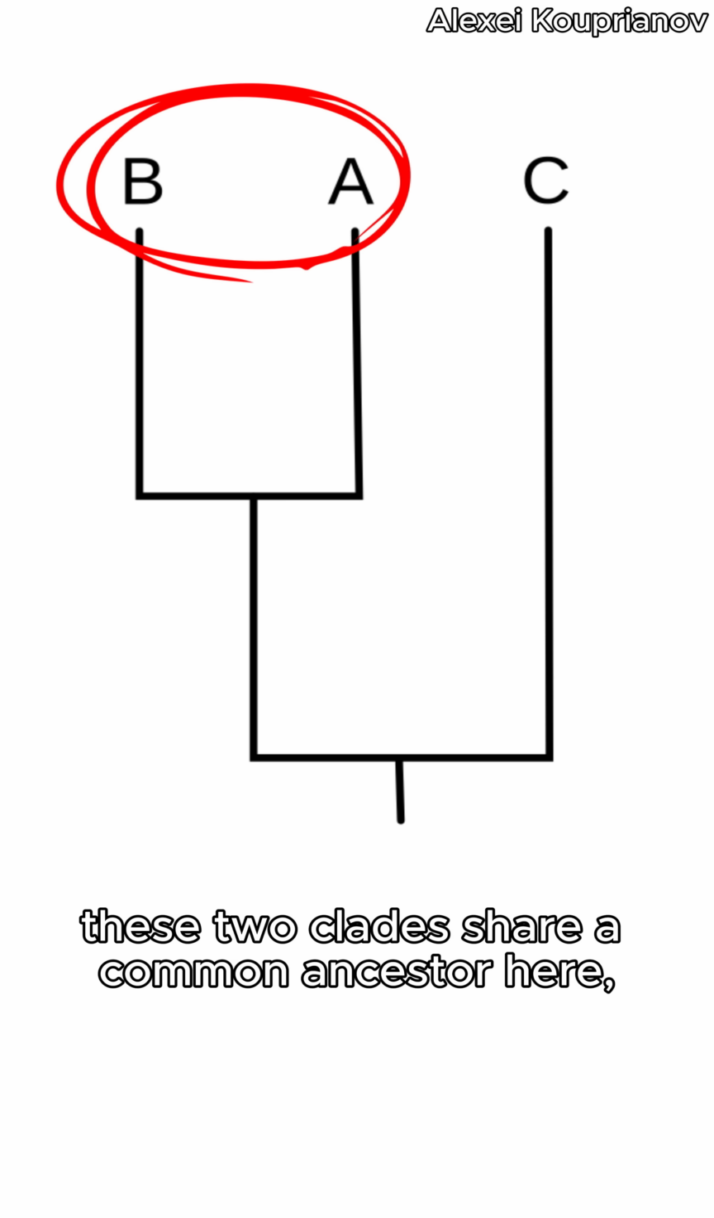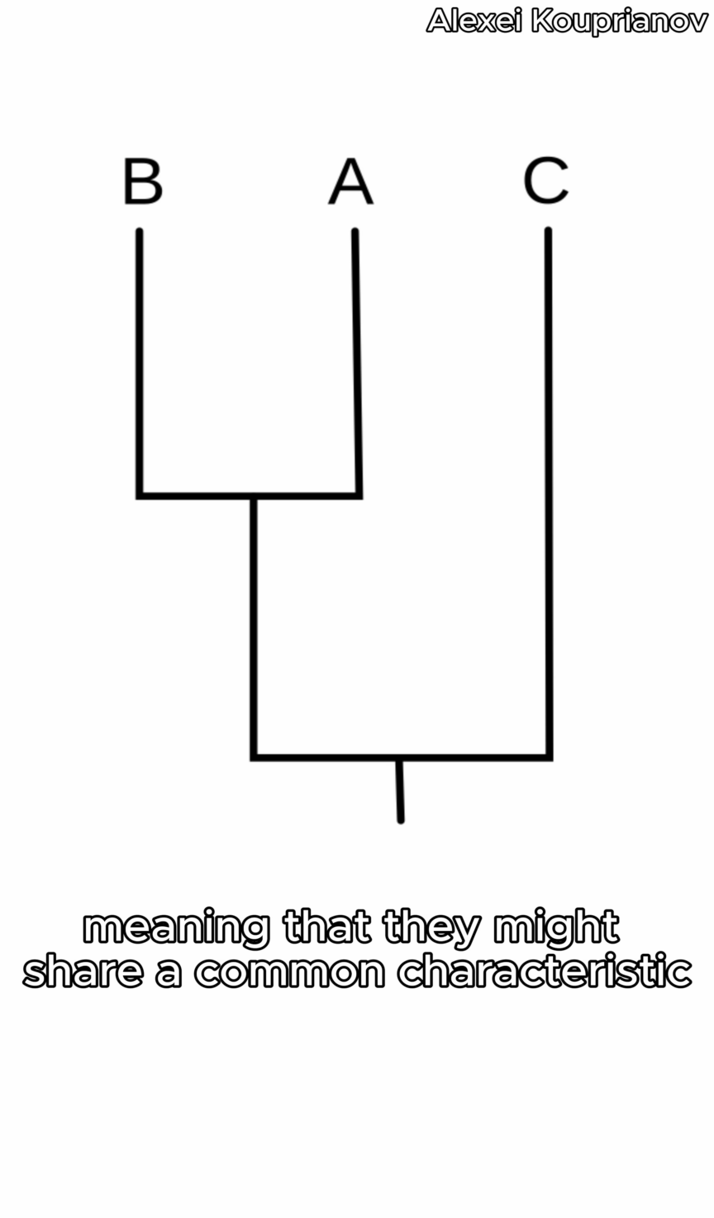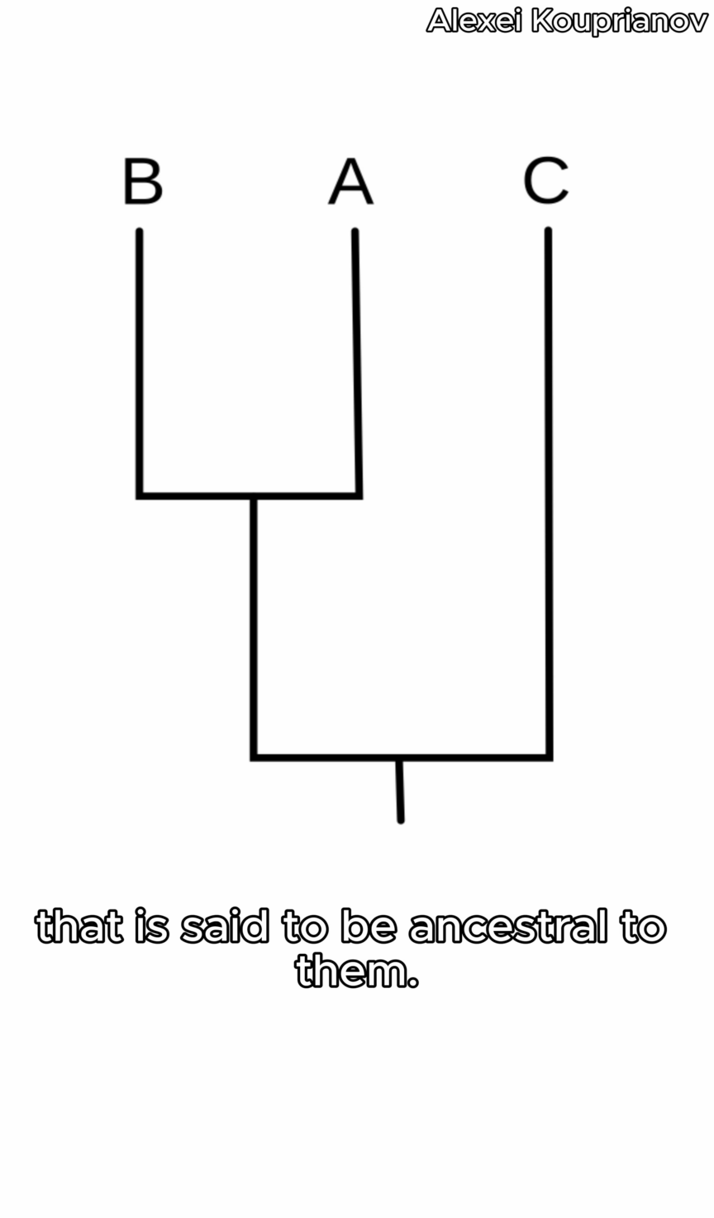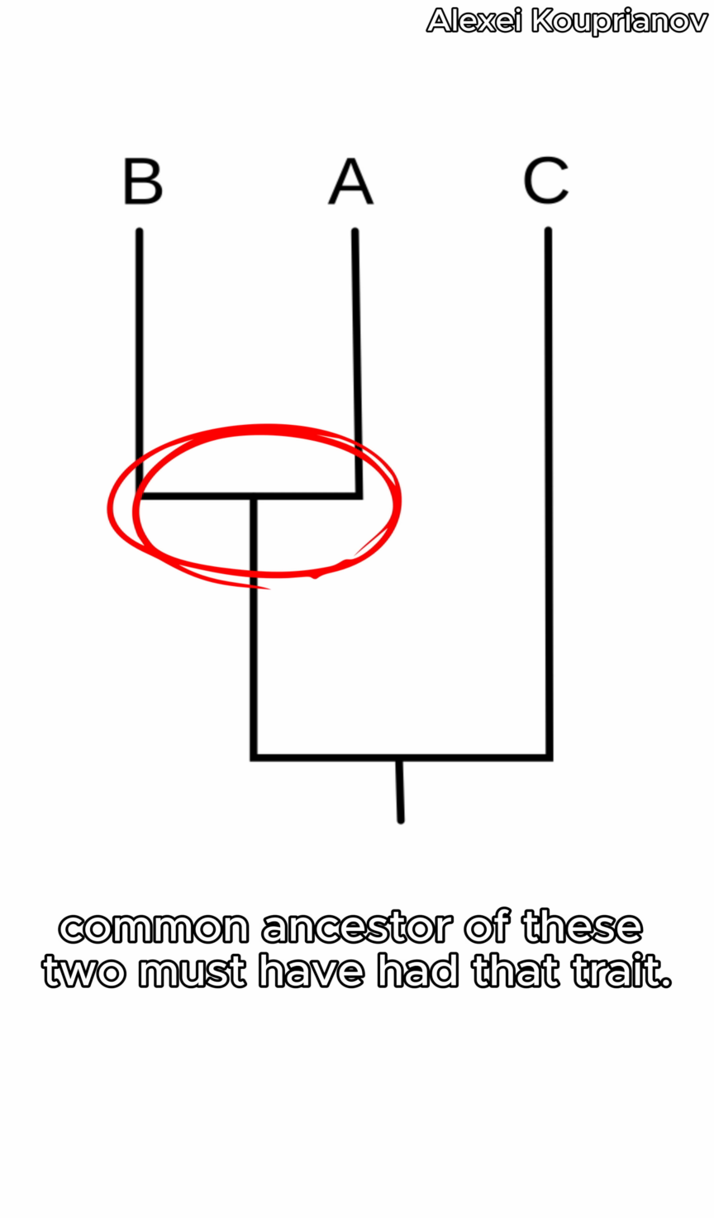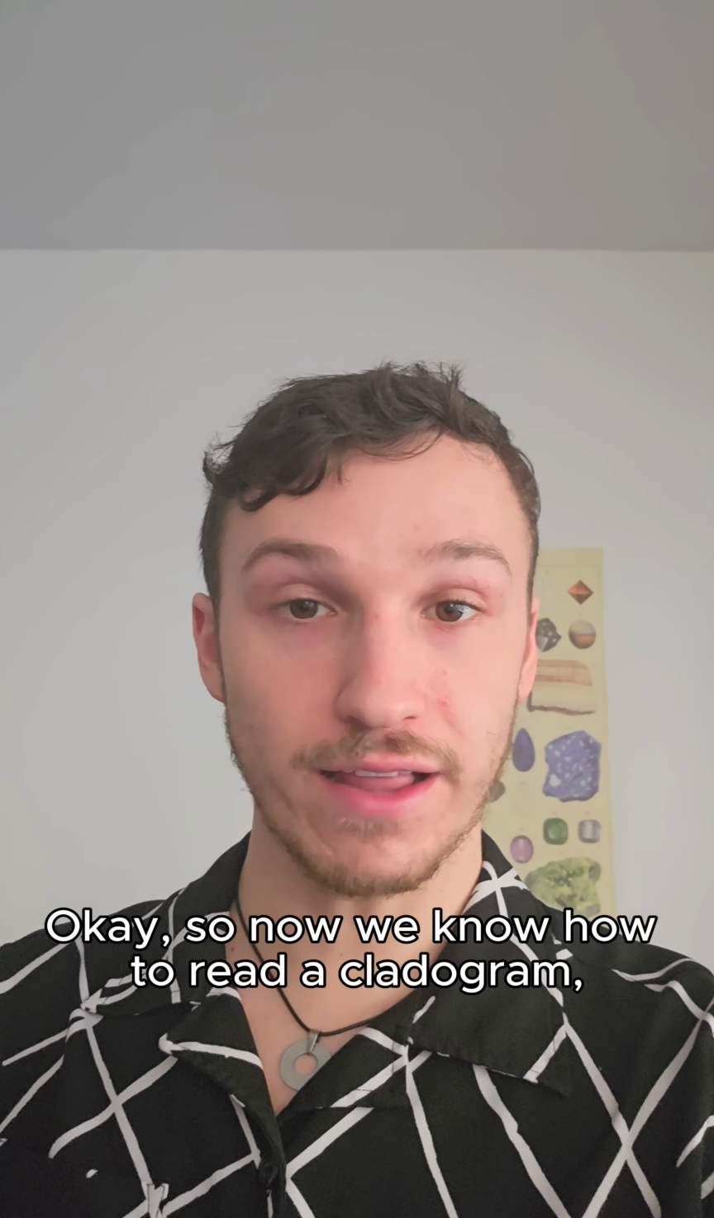For example, these two clades share a common ancestor here, meaning that they might share a common characteristic that is said to be ancestral to them. Essentially, these two share a trait and this one doesn't, so the last common ancestor of these two must have had that trait.